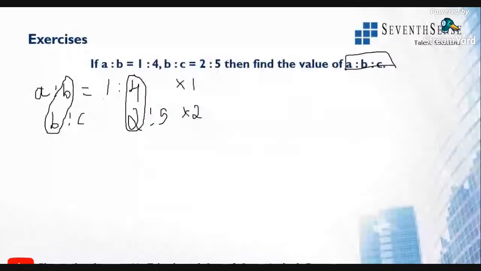Correct, Karthik, correct. We should take the least number, all right? So just multiply the ratios by 1 and 2. So this will be nothing but 1 into 1 is 1 and 4 into 1 is 4. Similarly, 2 into 2 is 4, 5 into 2 is 10. So now we got B as a common value. What will be the new ratio? It will be 1 is to 4 is to 10.